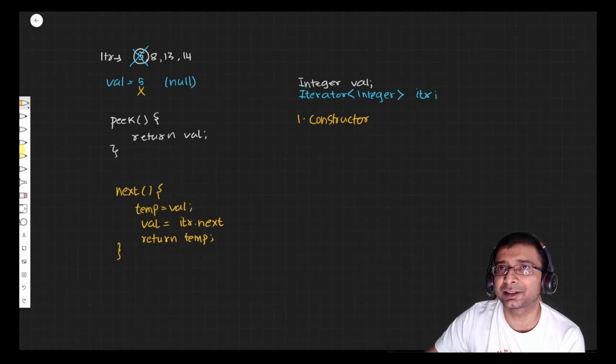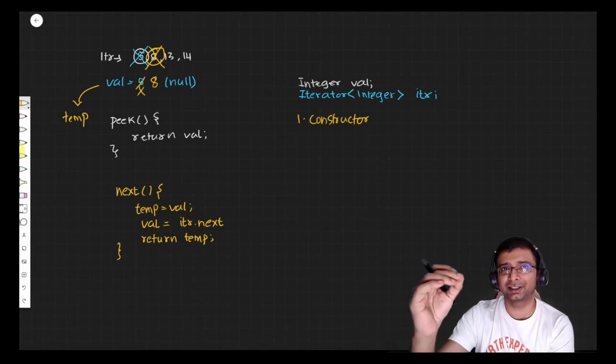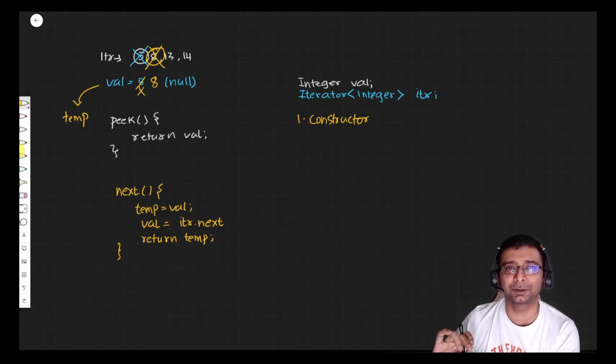So we return the 5, which we stored first from val to temp. Inside val, we remove this 5 and put this 8, and this 8 is gone from the iterator, right? So you see that we are picking the first value and keeping it with us, and as and when we require it, we manipulate it and send it back.